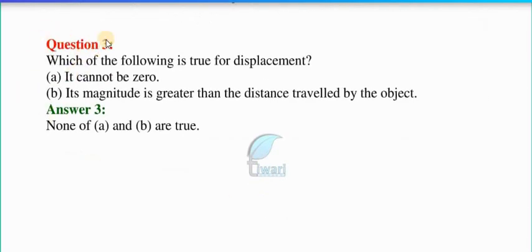Now, let's see question number 3. Which of the following is true for the displacement? It cannot be 0, and the second one, its magnitude is greater than the distance traveled by the object. So the answer is none of these is true, because both are wrong.